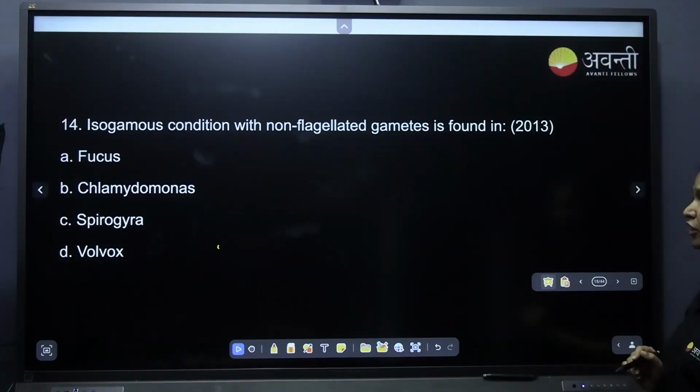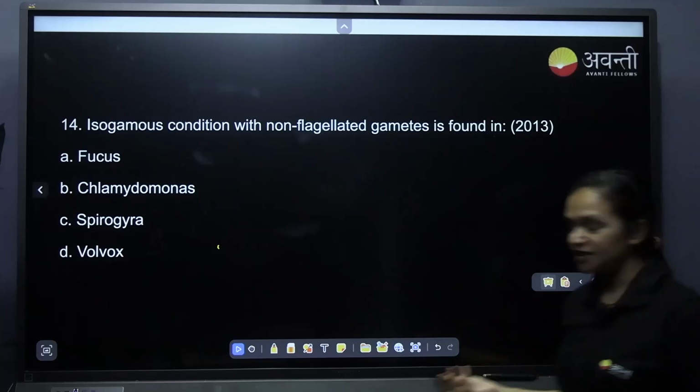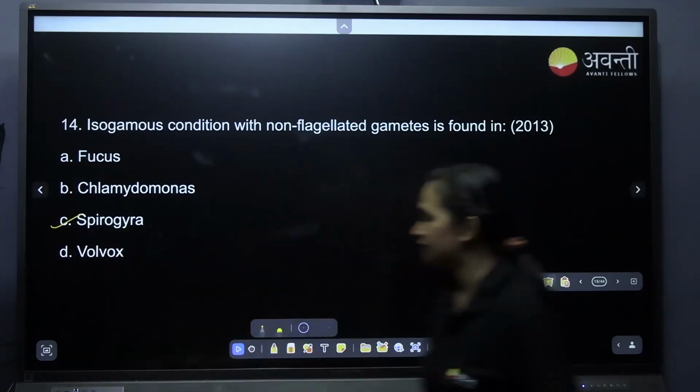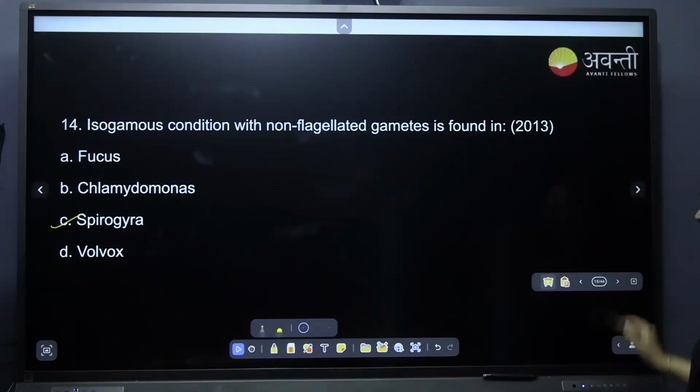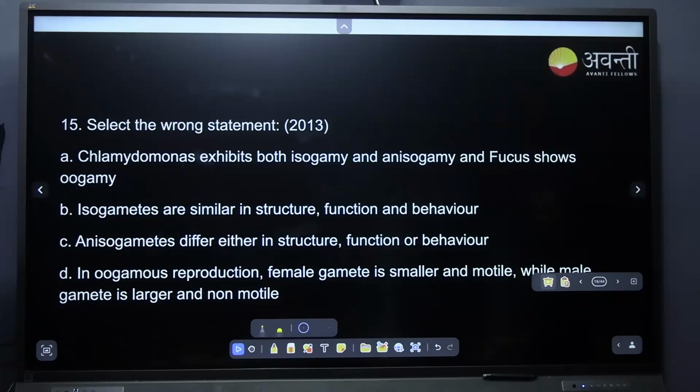Isogamous condition with non-flagellated gametes is found in? C. Spirogyra. Just now we discussed. Yes, Spirogyra. Very good. Spirogyra, just now we discussed. Select the wrong statement.